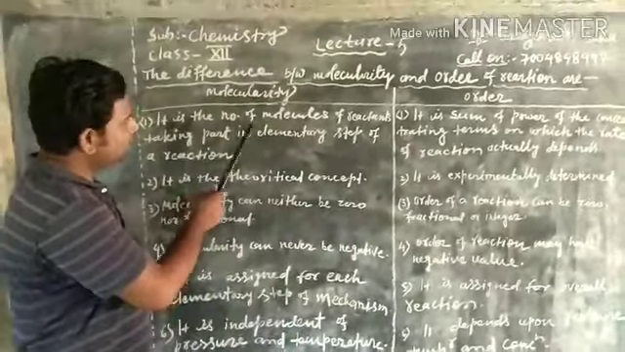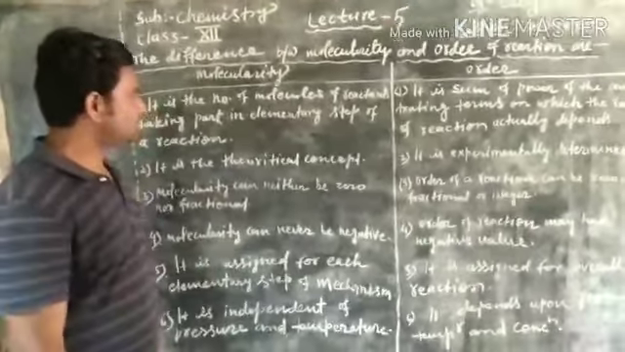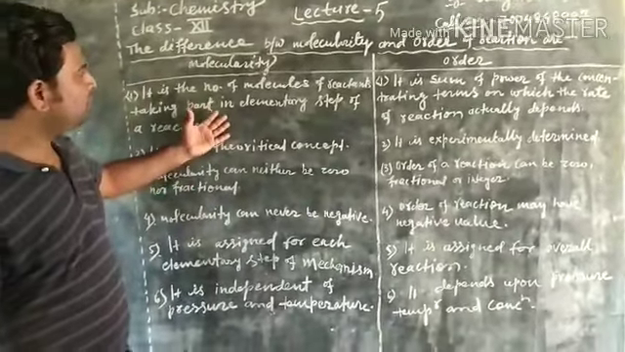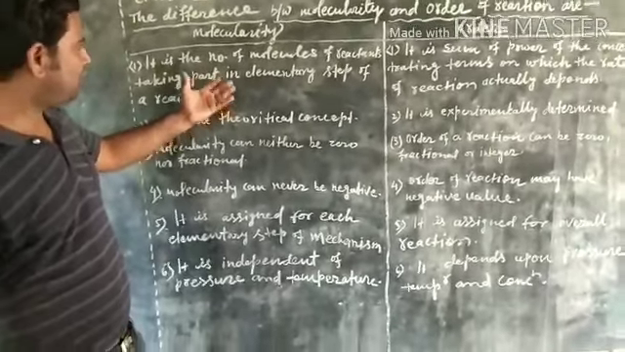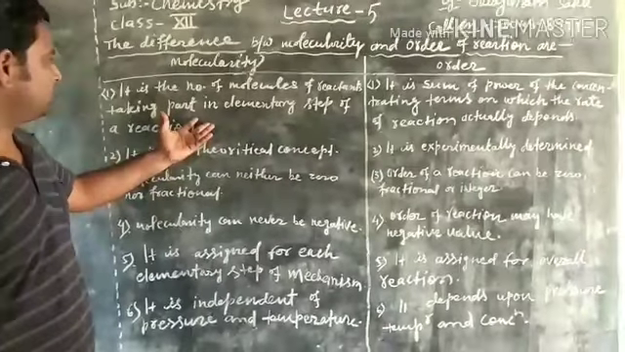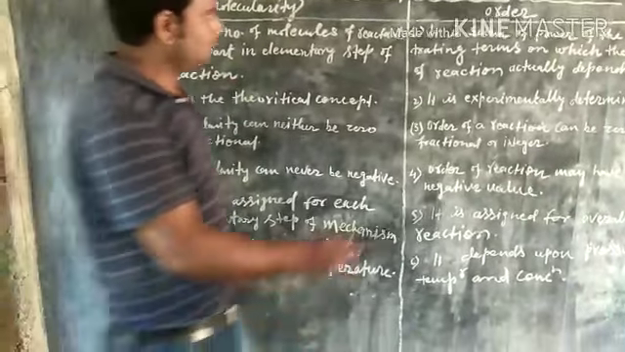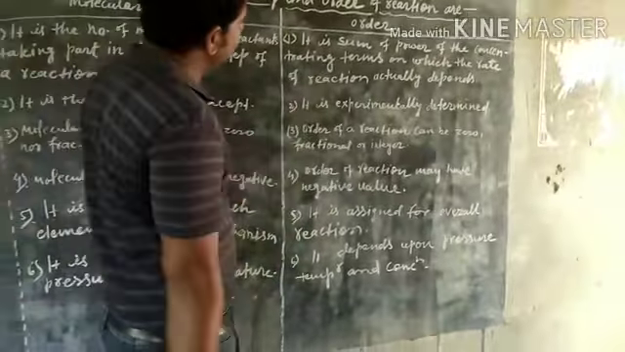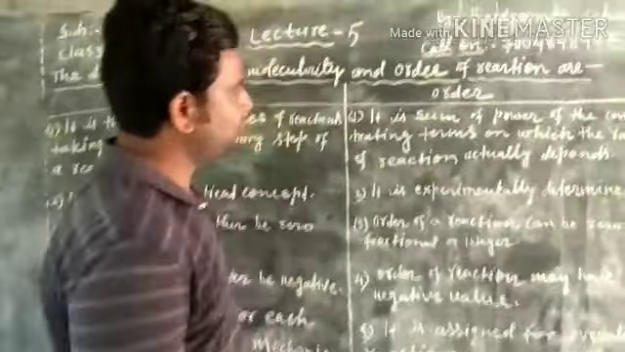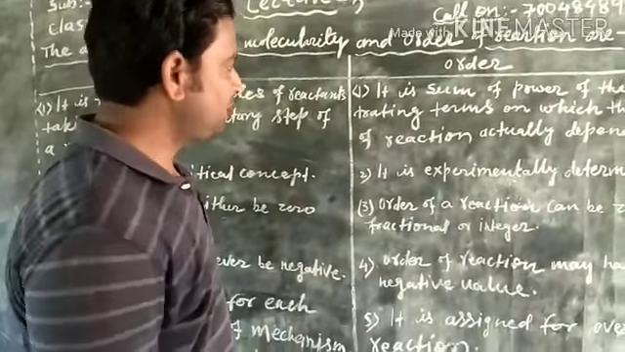Molecularity is the number of molecules of reactants taking part in an elementary step of a reaction. Molecularity means the number of molecules, ions, atoms of reactant that take part in an elementary chemical reaction. Order is the sum of the powers of the concentration terms on which the rate of reaction actually depends.